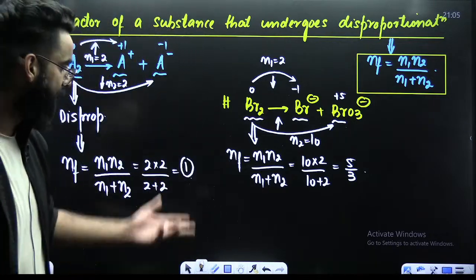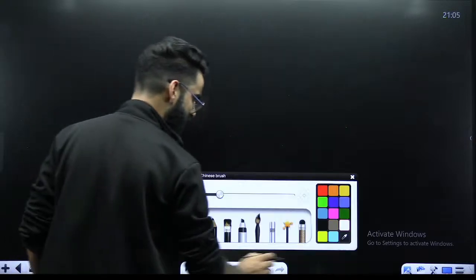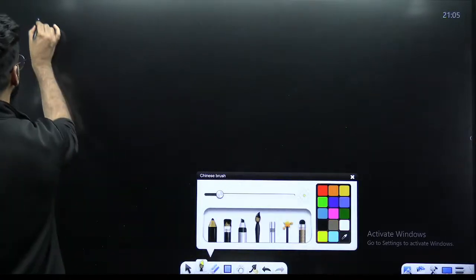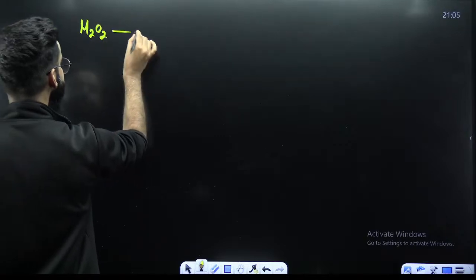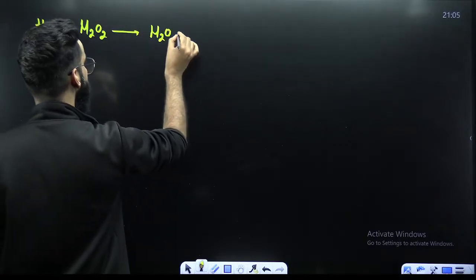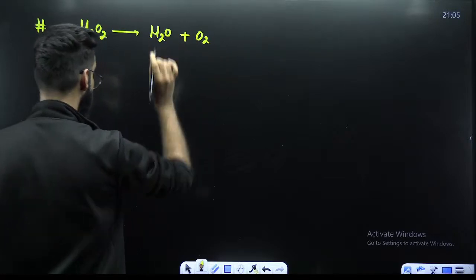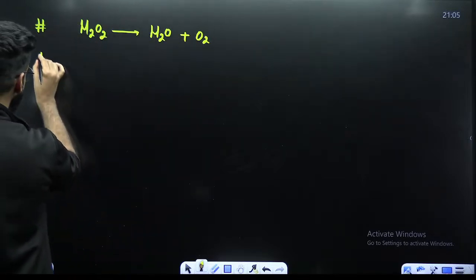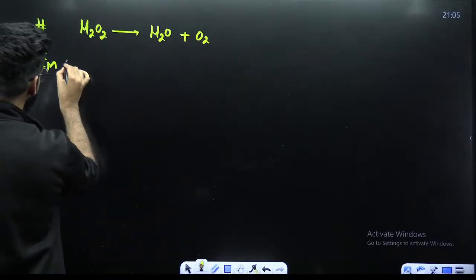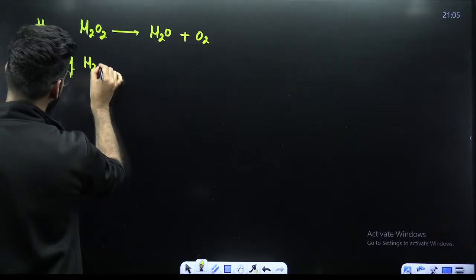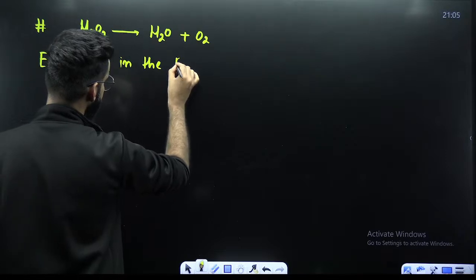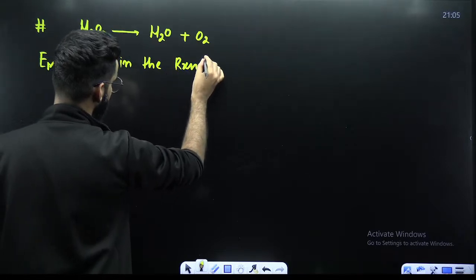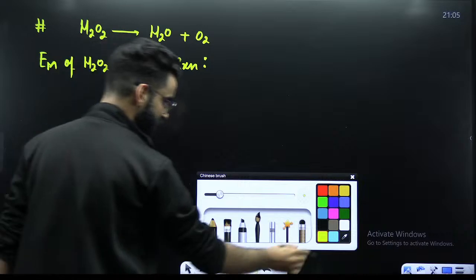Okay. Similarly, there was one question asked long back in AIIMS from the same concept. You were given the reaction H2O2 gives H2O plus O2. The question was: equivalent mass of H2O2 in the reaction is.